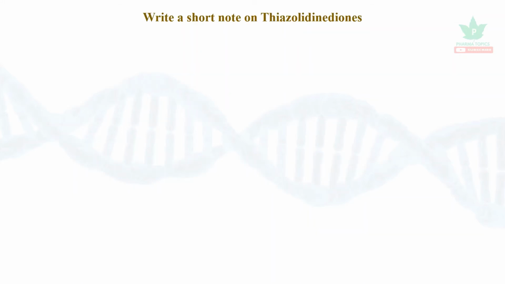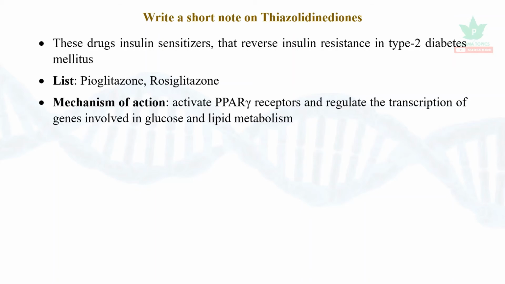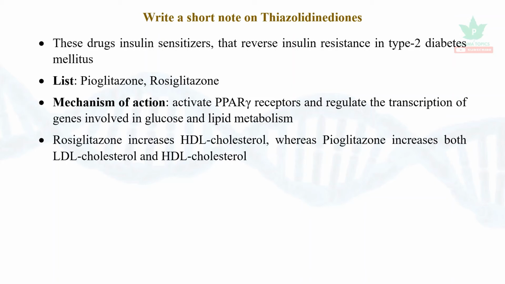The next is thiazolidinediones. These drugs are called insulin sensitizers that reverse the insulin resistance in type 2 diabetes mellitus. The list is pioglitazone and rosiglitazone. Mechanism: it activates PPAR gamma receptors and regulates the transcription of genes which are involved in glucose and lipid metabolism. Rosiglitazone increases HDL cholesterol, whereas pioglitazone increases both LDL and HDL cholesterol.